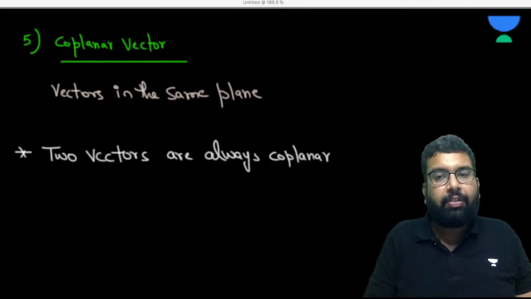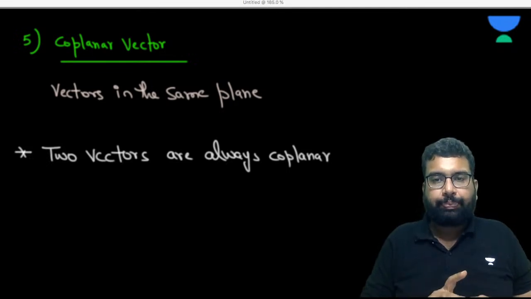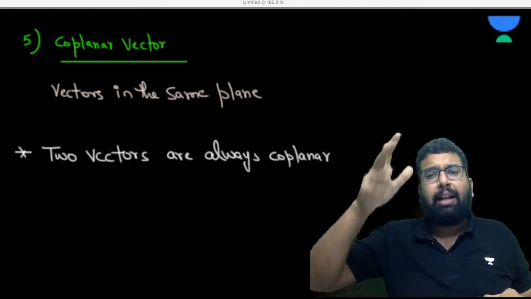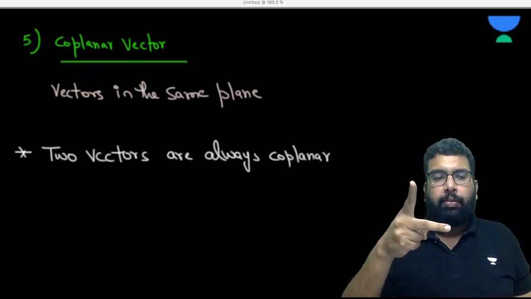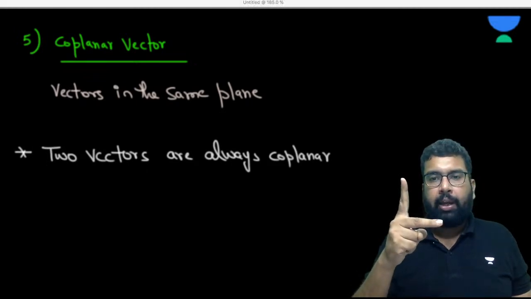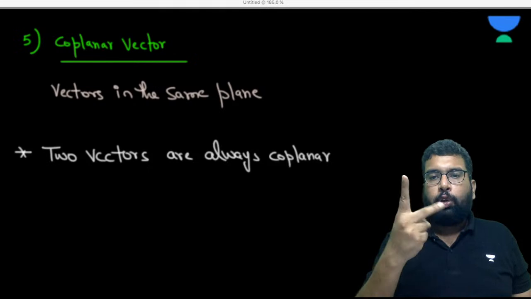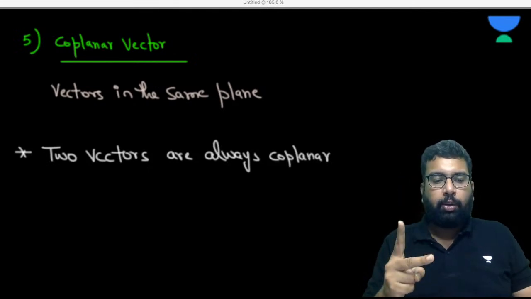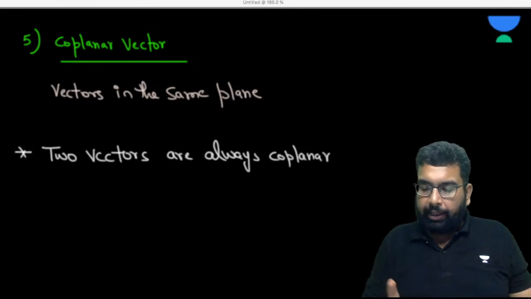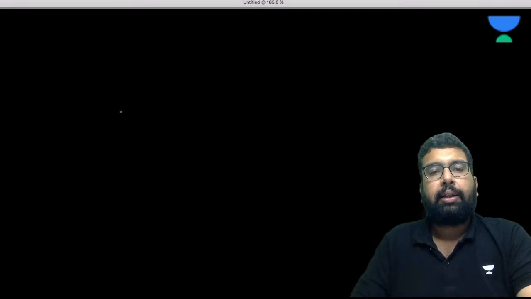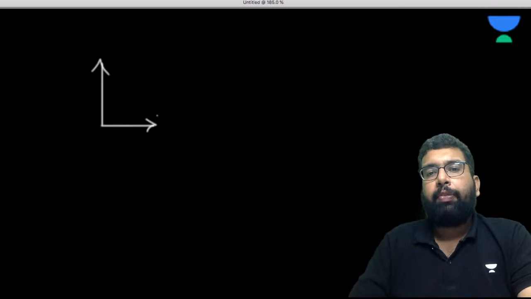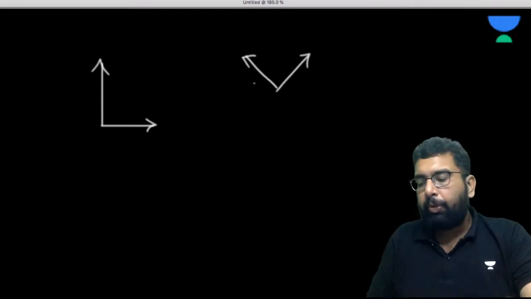Now, please understand this. If there are two vectors, whatever angle you make between them, however you put them, they will be in the same plane. For example, if you see two fingers of mine like this, they are in the same plane. If you make two vectors like this, one vector and another vector, they are in the same plane only, the plane of the screen.